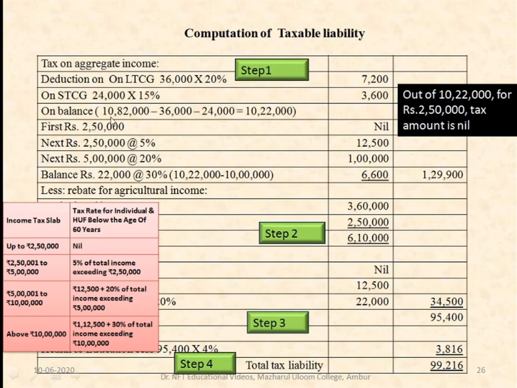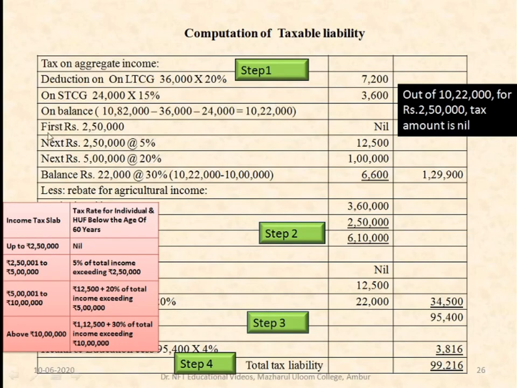The balance amount is 10,82,000 minus 36,000 for long-term capital gain and 24,000 for short-term capital gain. If you deduct this, you get the balance of 10,22,000. For this 10,22,000 only we have to calculate the tax liability of the individual.